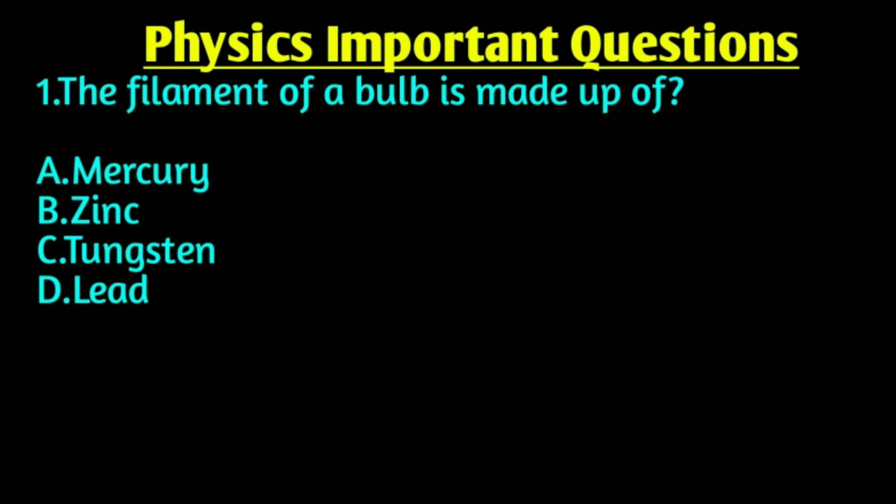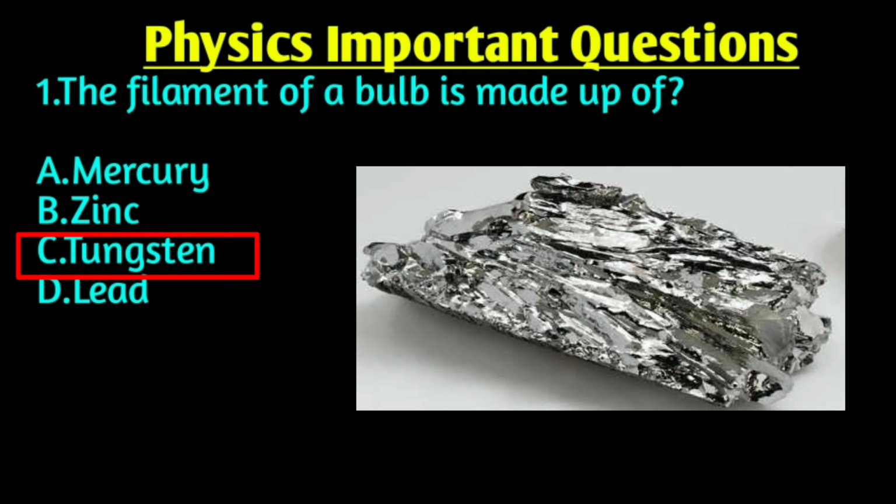Our first question for today is: the filament of a bulb is made up of? Right answer is option C, tungsten. The filament of a bulb is made up of tungsten because tungsten has a very high melting point, that is 3695 Kelvin.